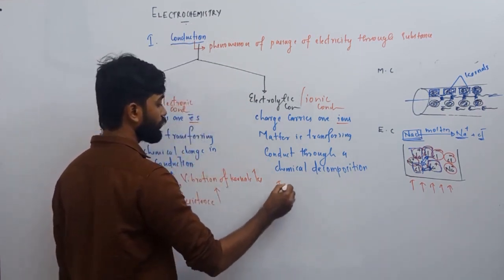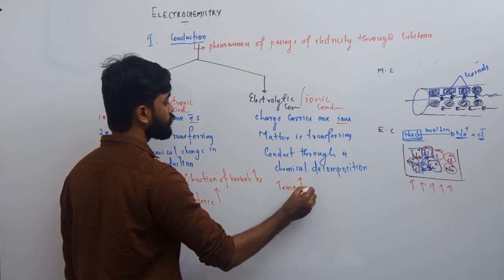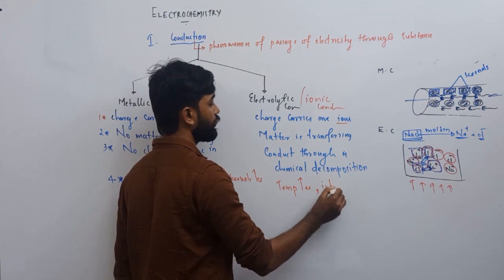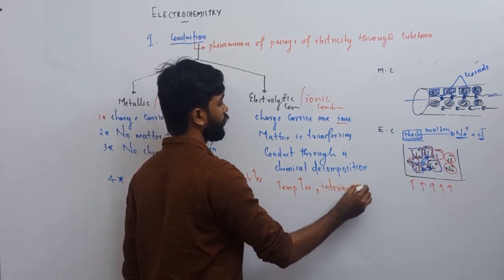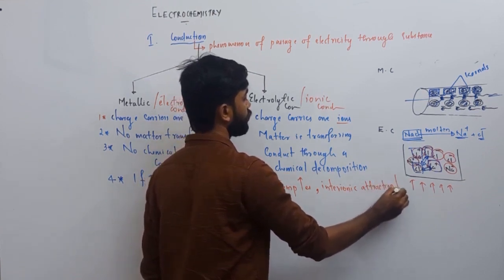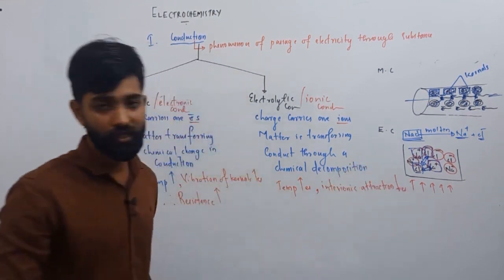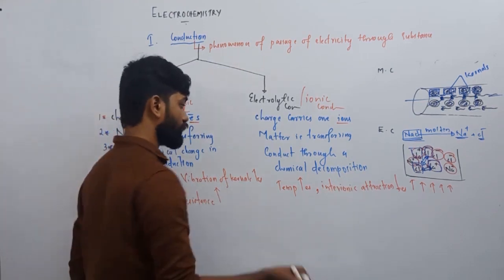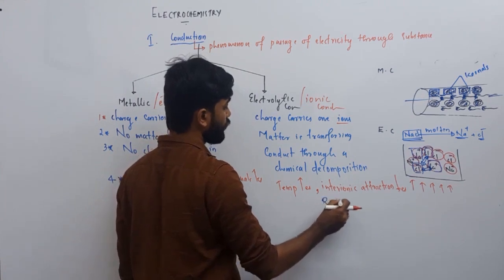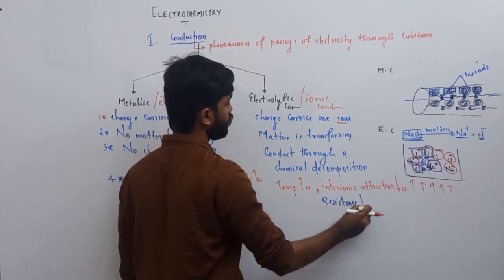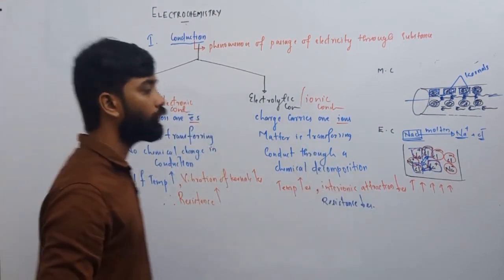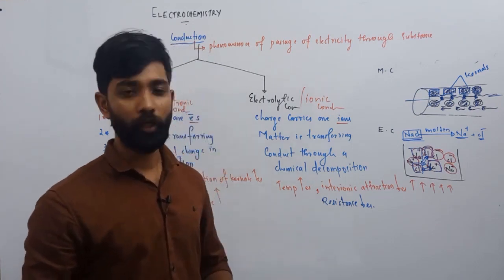So in the case of electrolytic conduction, if temperature increases, what happens? The counter effect is that interionic attraction decreases. The attraction between two oppositely charged ions decreases. If the attraction decreases, ions get more free, which means resistance also decreases. Okay, these are all the basic differences between metallic conduction and electrolytic conduction. So keep it in mind.